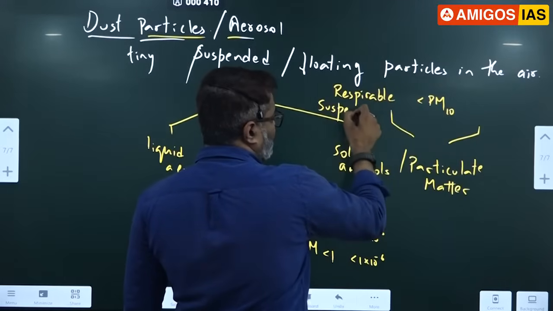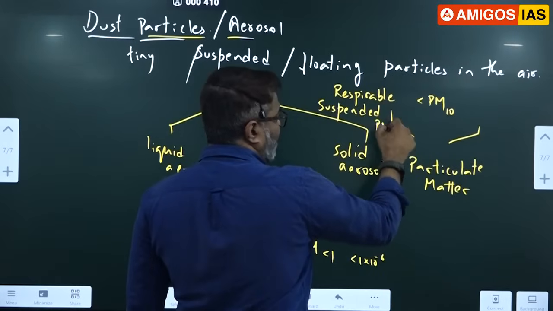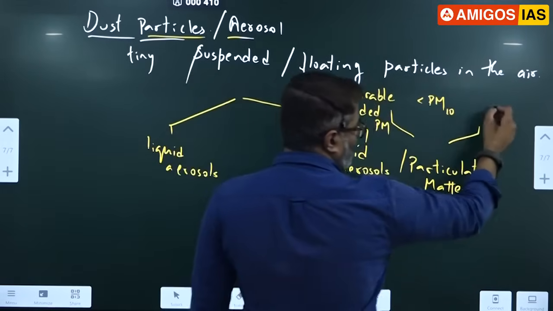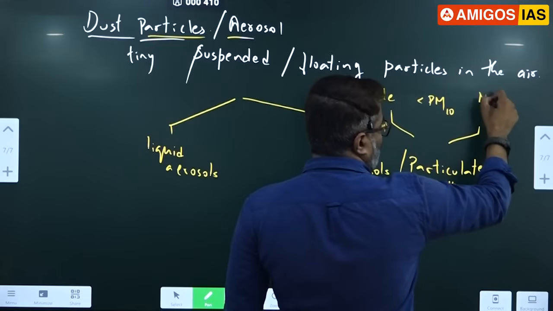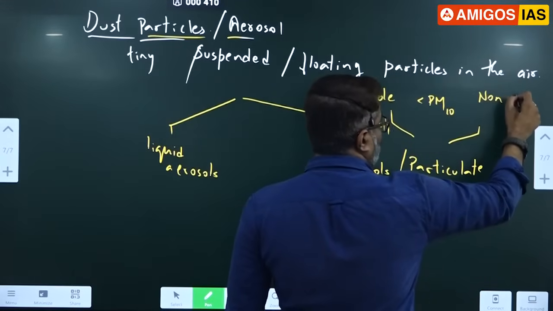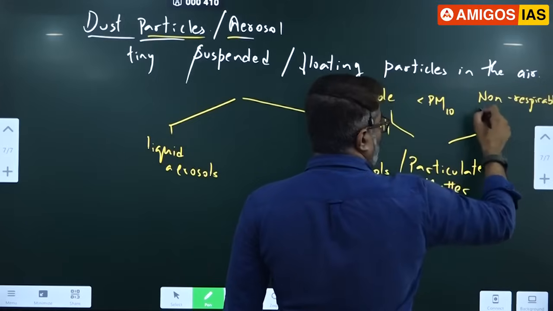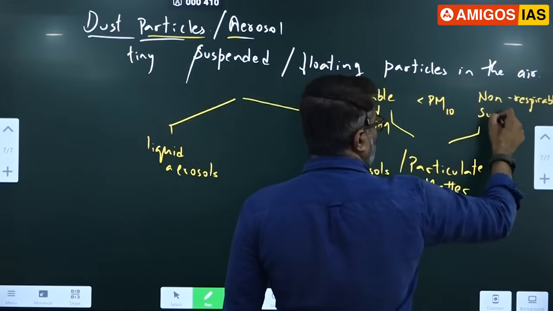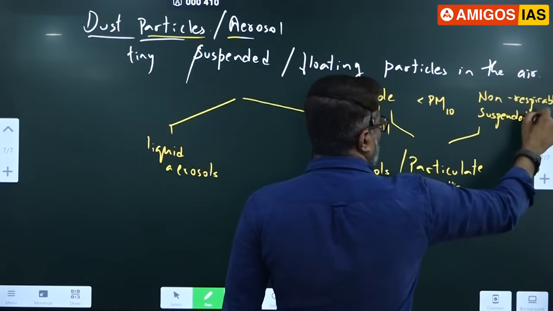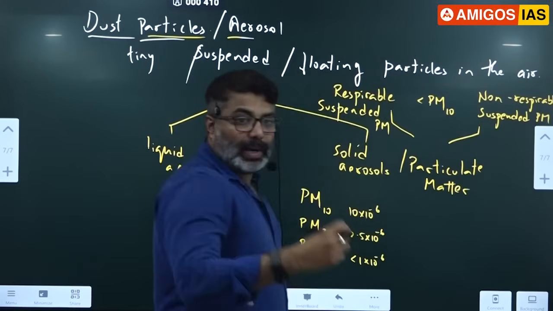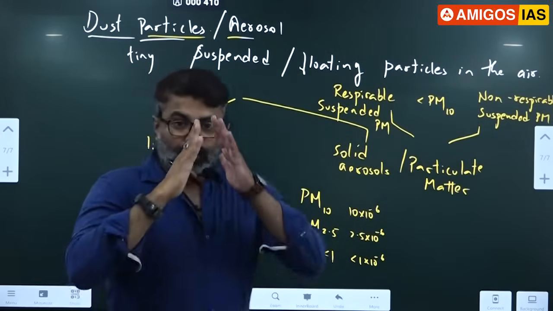suspended particulate matter, PM. If it is more than this, more than 10, it is non-respirable. Then your nose will block it. Non-respirable, suspended particulate matter. If the particles are larger, your nose, what is the function of your nose?